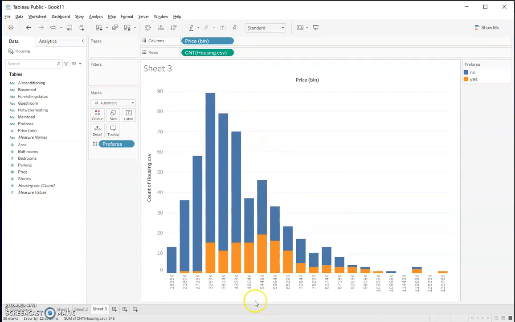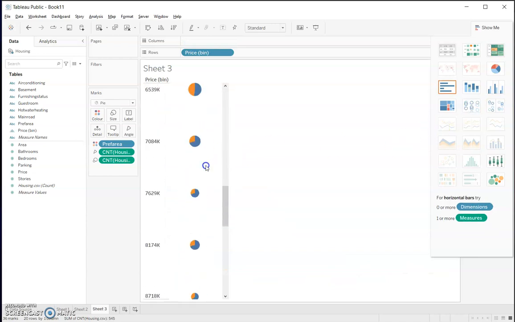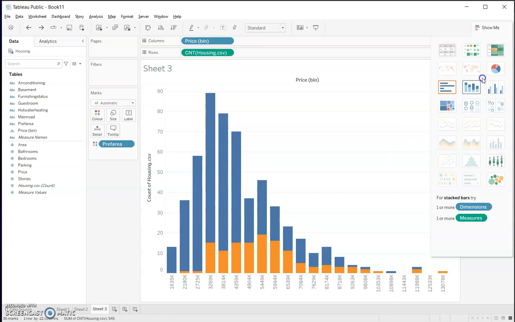So here you can see that at different price levels, this is the cheapest. This one is the most expensive. And you can see that it's very consistent. You always have more non-preferred area properties than those that are preferred. So this is one way of doing it. We can always try something else to see if it makes sense or not.